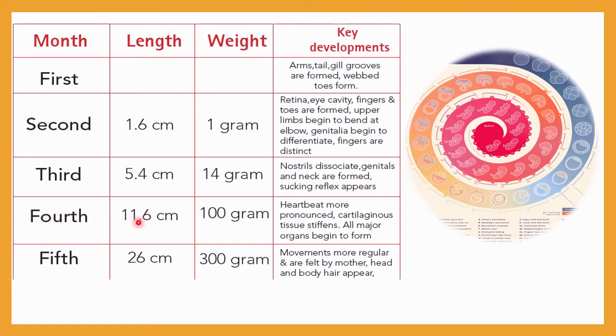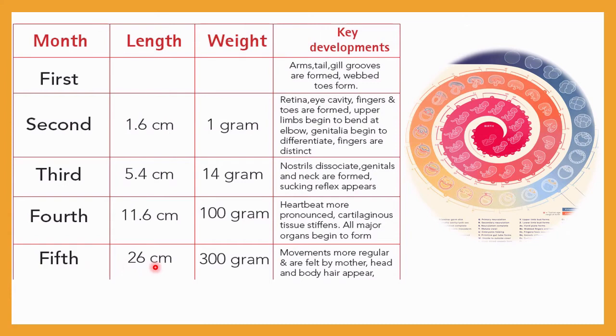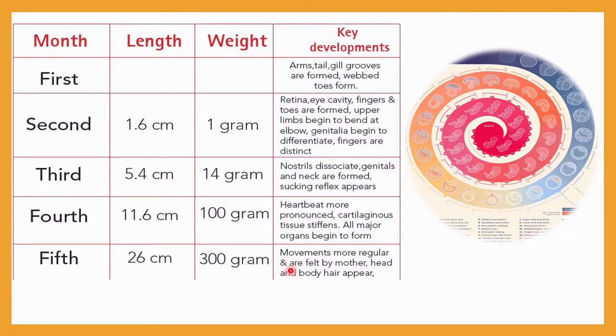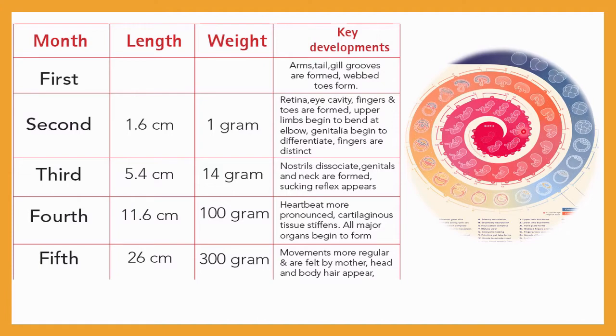Okay, so at that time the length of the embryo will be 11.6 centimeter. Then weight will be 100 gram. Then heartbeat is more pronounced, cartilaginous tissues stiffen, all major organs begin to form. Okay, and in the fifth month, 26 centimeter of length you can observe, then 300 gram of weight will be there, and here you can observe movements are more regular and felt by the mother. Okay, even the mother can feel those movements, and head and body hair will appear. Okay, so this is the whole process of gestation month wise, starting from the first month to the fifth month.